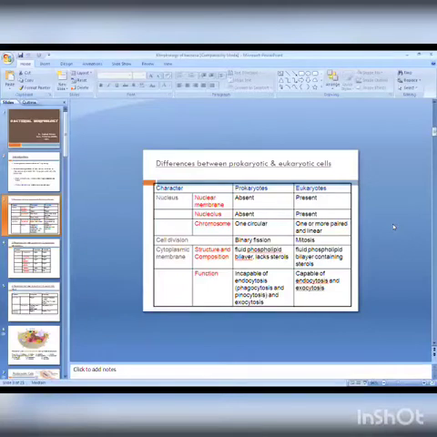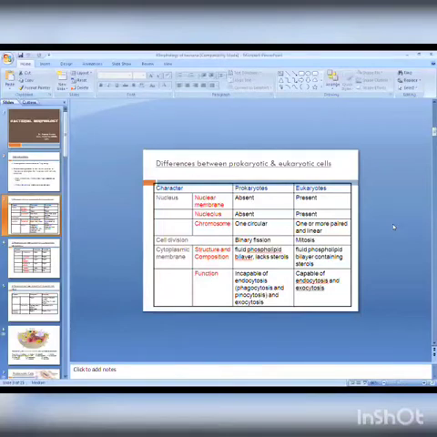Then cell division. Simple fission occurs in bacteria or prokaryotic cells, and that is called binary fission. While in eukaryotic cells, cell division occurs by mitosis. Then the cytoplasmic membrane: in prokaryotes it is a fluid phospholipid bilayer that lacks sterol, while in eukaryotes it is a fluid phospholipid bilayer containing sterol. Functionally, prokaryotes are incapable of endocytosis, phagocytosis and pinocytosis, but eukaryotes are capable of endocytosis and exocytosis.